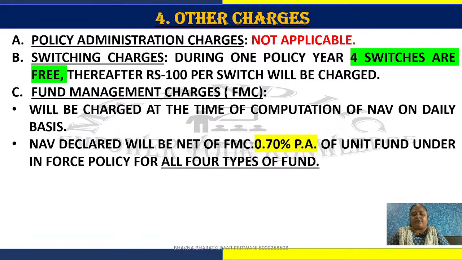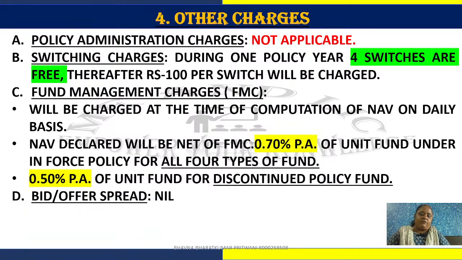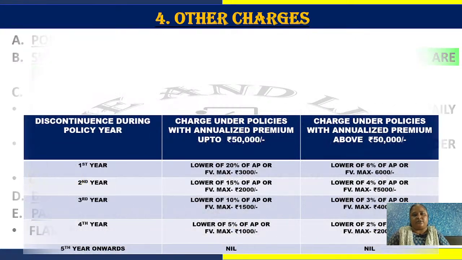It is only 0.70 percent per annum for active funds, which are growth, balance, bond, and secured. For the discontinued fund, it is 0.5% per annum. Bid offer spreads are not taken, and the partial withdrawal charge is 100 rupees plus GST.